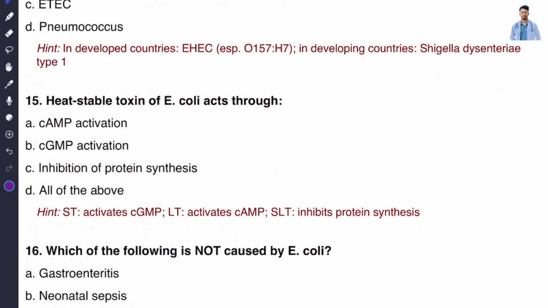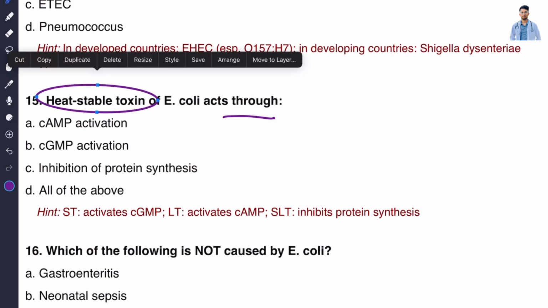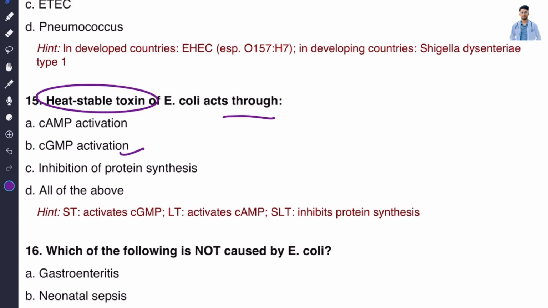Let's move on to question number 15. Heat stable toxin of E. coli acts through A, cAMP activation, B, cyclic GMP activation, C, inhibition of protein synthesis, D, all of the above. The correct answer is option B, cyclic GMP. We have to read the question properly. In the question, heat stable toxin is asked, so the correct answer is cyclic GMP. If heat labile toxin had been asked, the correct answer would be cyclic AMP.